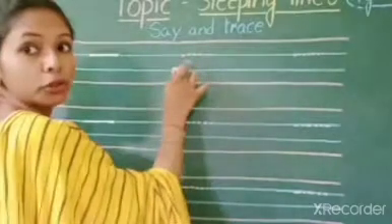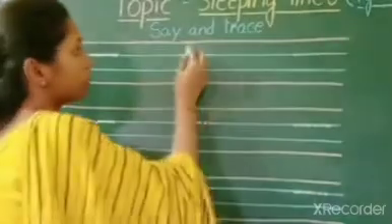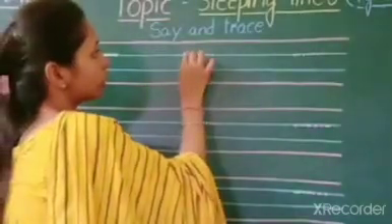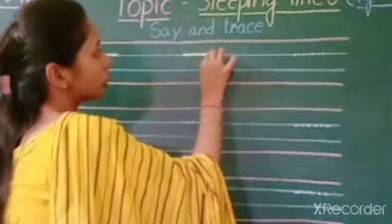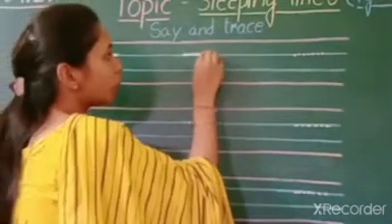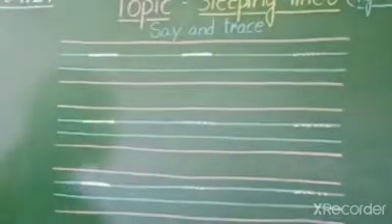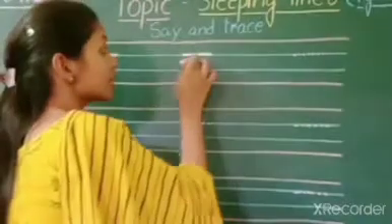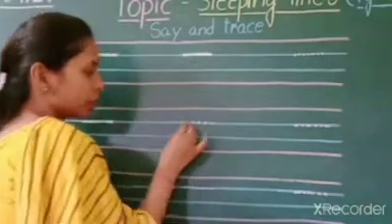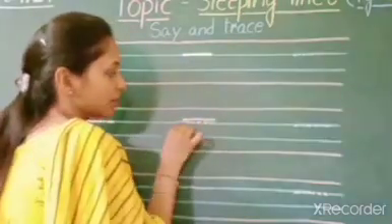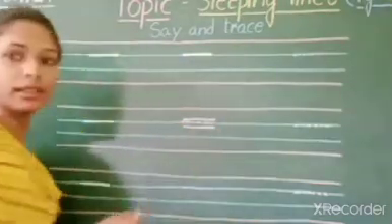Now let's come to the second column. Dot to dot, dot to dot, dot to dot. You have to stop when you reach the last dot. Last dot तक पहुंच के आपको रुकना है. This is a sleeping line. You don't have to make it like this or like this.